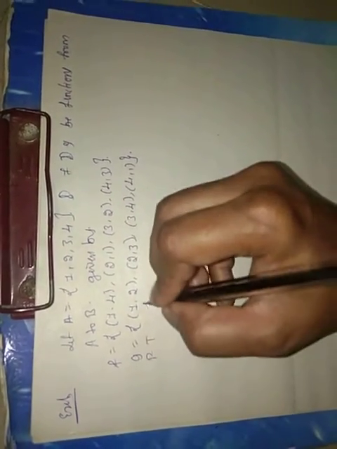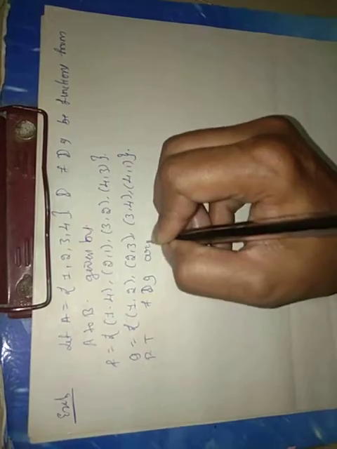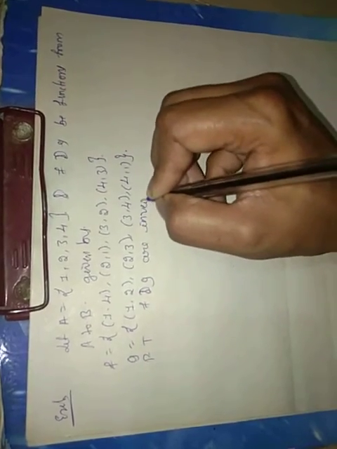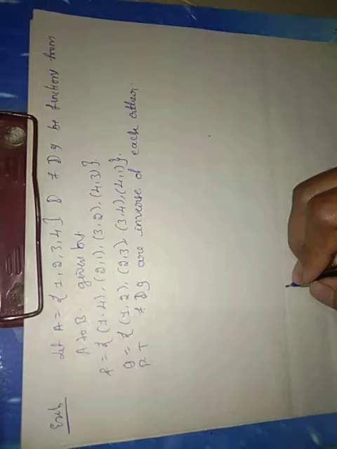Prove that f and g are inverse of each other.